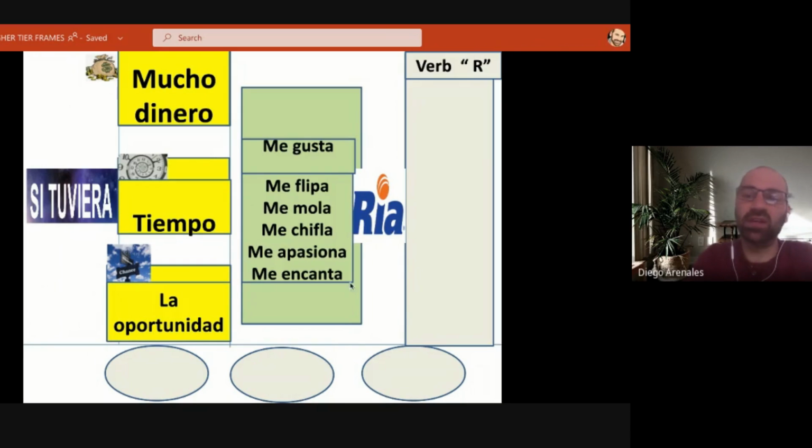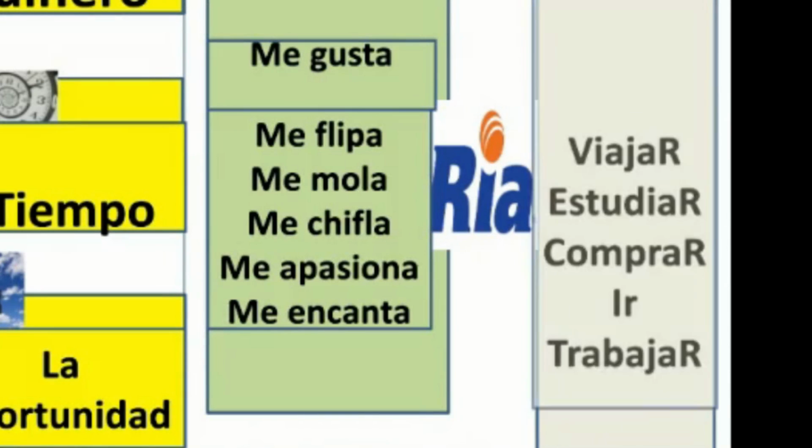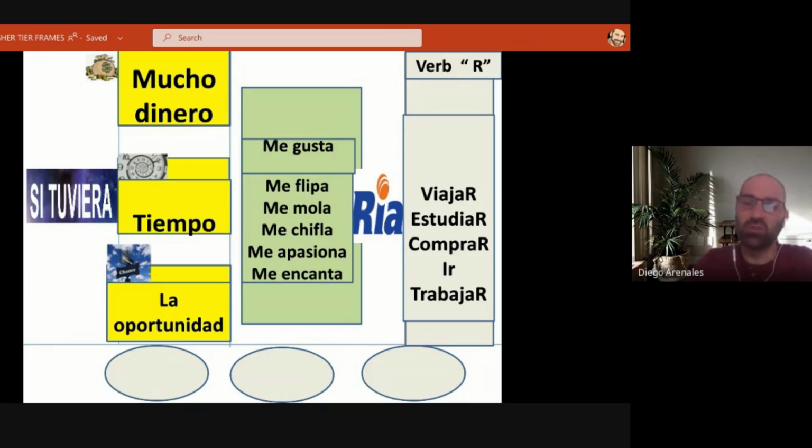And after that, you can put in here the verb ending in R. Remember, viajar, estudiar, comprar, ir, trabajar. So you put the verb, the action that you want to do. In that case, you will say, for example, me fliparía viajar, or I would love to travel.